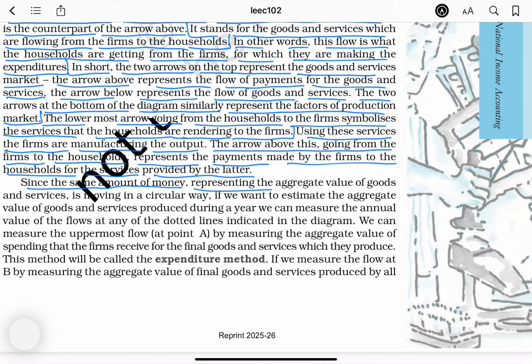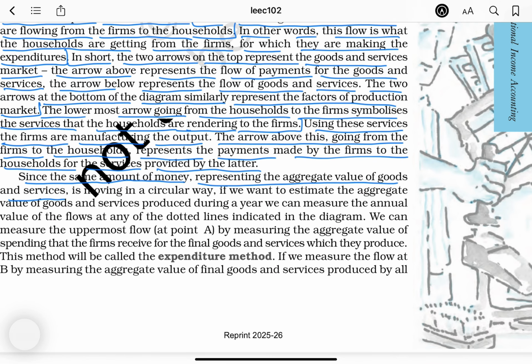Since the same amount of money representing the aggregate value of goods and services is moving in a circular way, if we want to estimate the aggregate value of goods and services produced during a year, we can measure the annual value of the flows at any of the dotted lines indicated in the diagram.